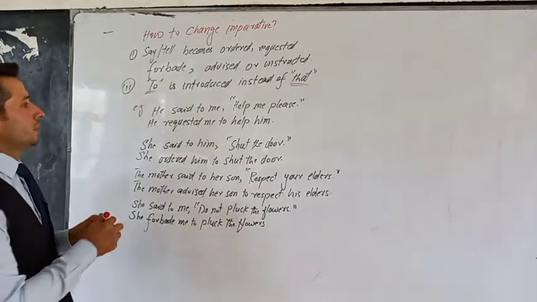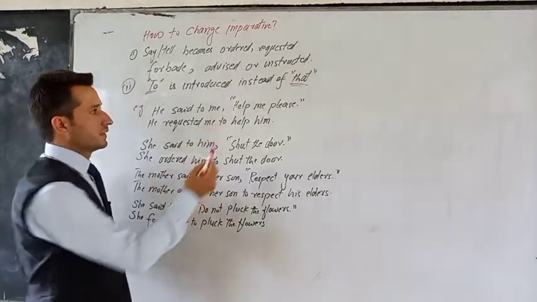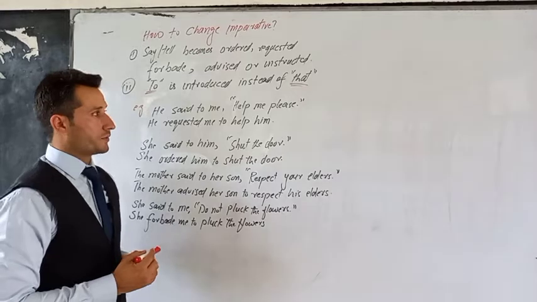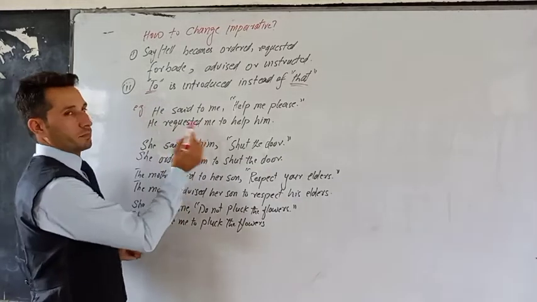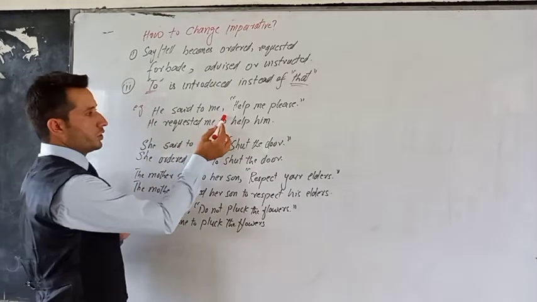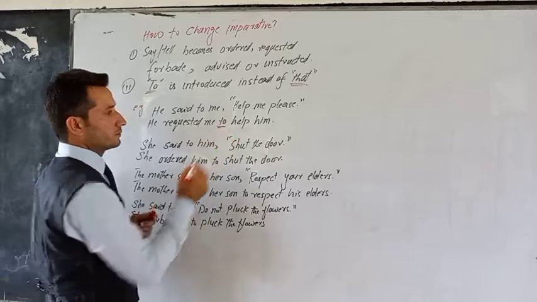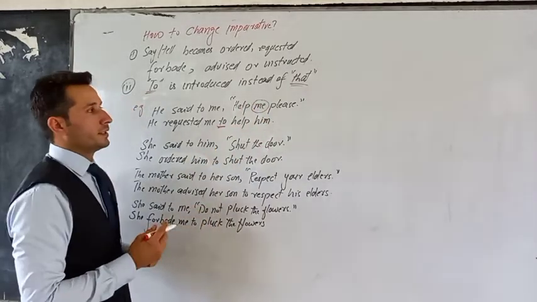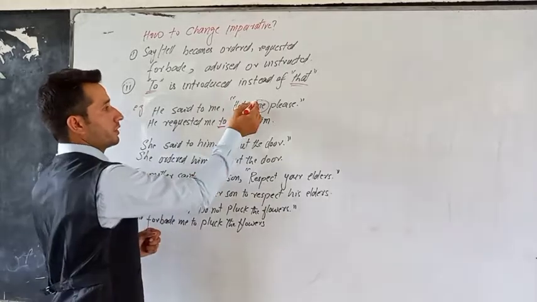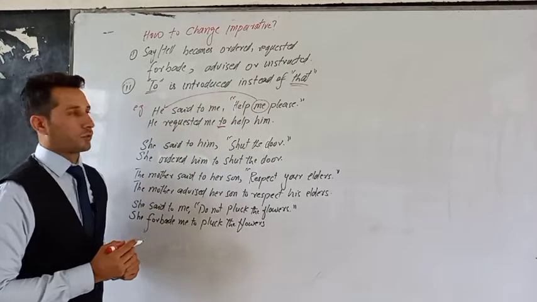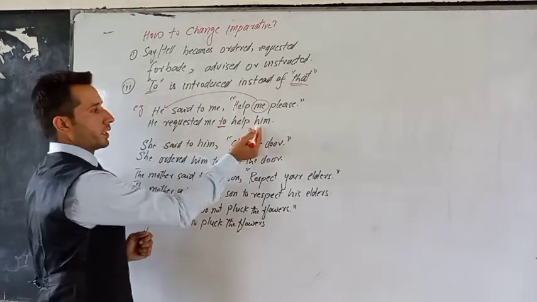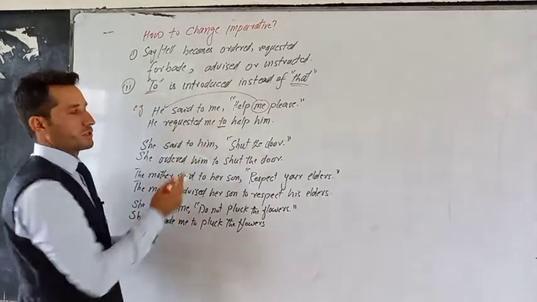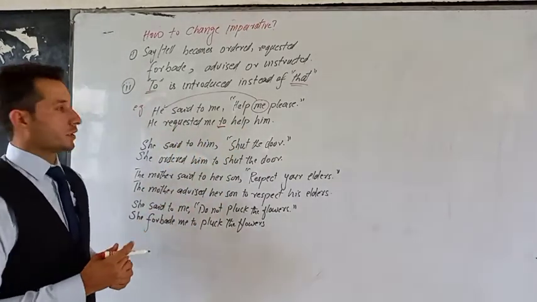For example, he said to me, help me please. Now we can guess here it's a request. So he requested me. Here it's clear. We introduce to help him. It's me, and you remember that first person pronoun is converted according to the subject of reporting speech. So here it is him, that is why to help him. And please is removed because here requested shows the formality that it is a request.